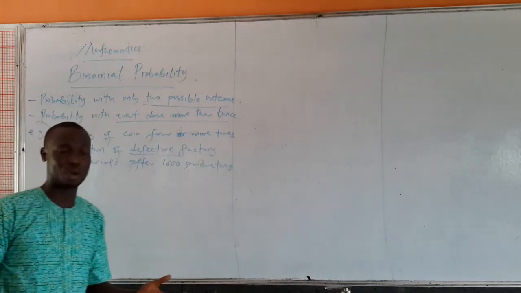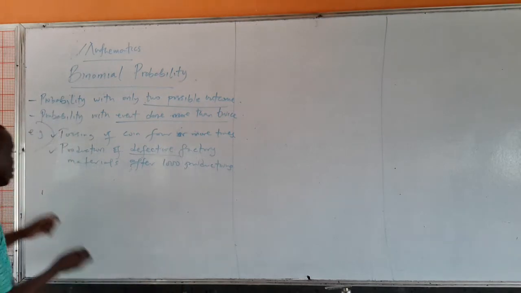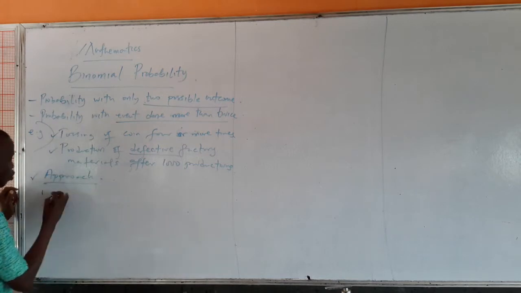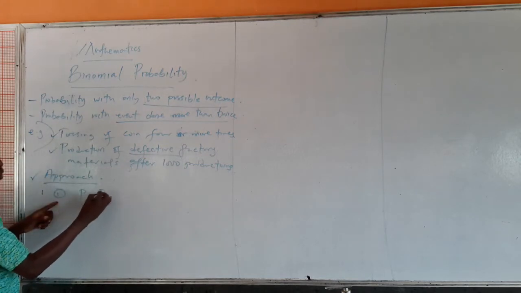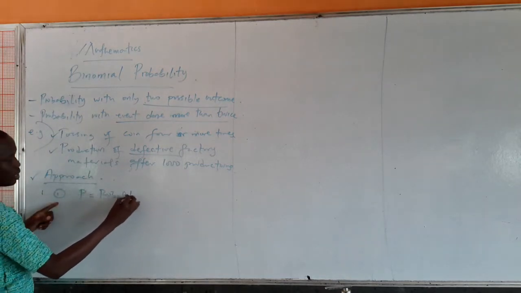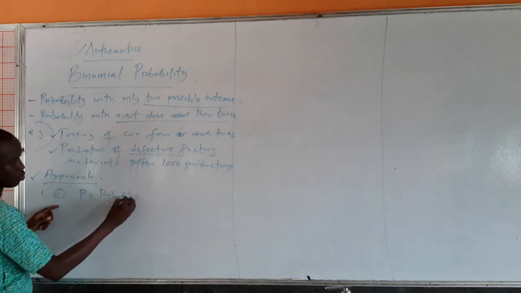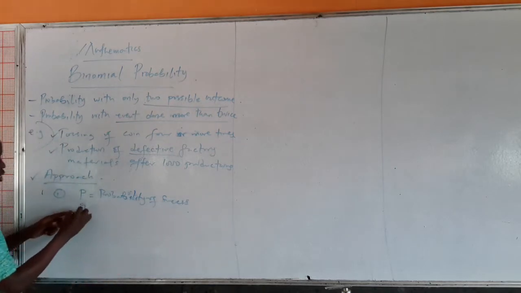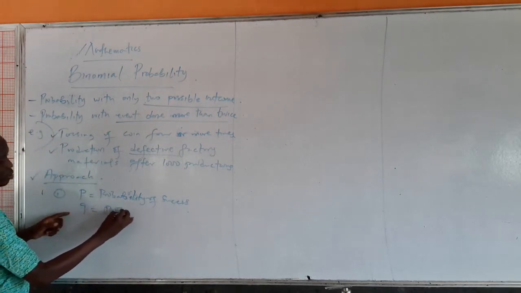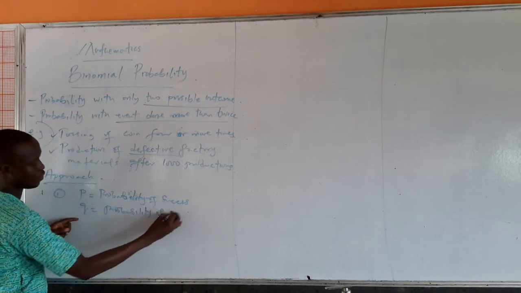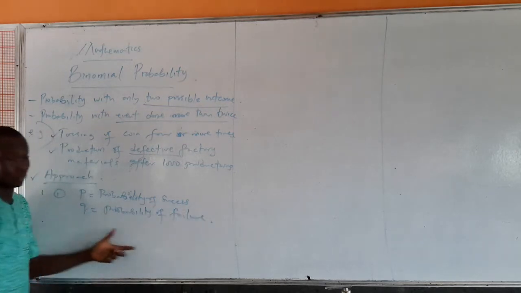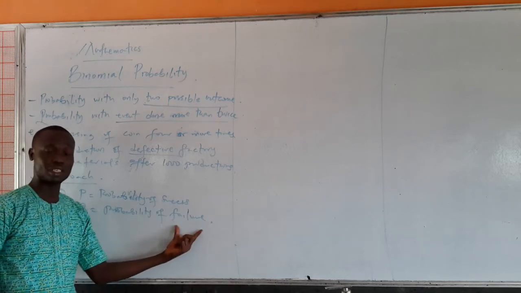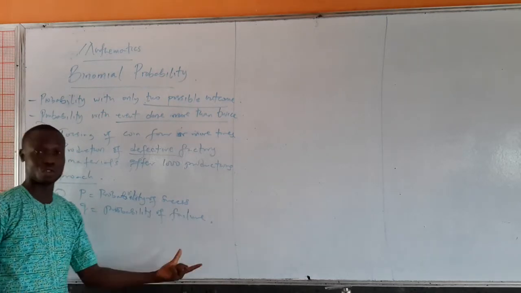What is the approach to binomial probability? We solve binomial probability by using the binomial expansion. The approach is that we take P as probability of success, and then we take Q as probability of failure. The success in this case could be the probability of getting a head, and the failure could be the probability of getting a tail, that is the opposite of success.